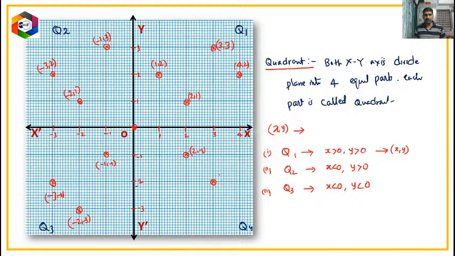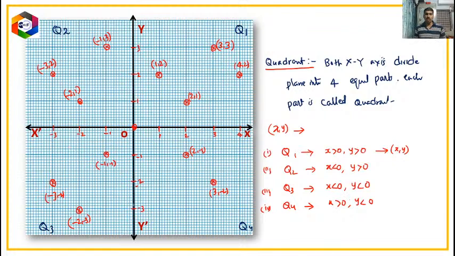Let us take this point. Along the x direction 3 units, along the y direction -2 units. That means (3, -2). Likewise, if you find any point in this quadrant, x is positive, y is negative. So that means in Q4, x is greater than 0 and y is less than 0.